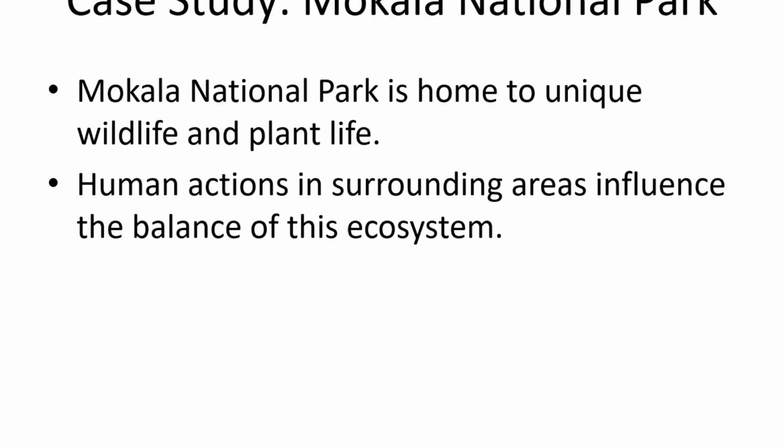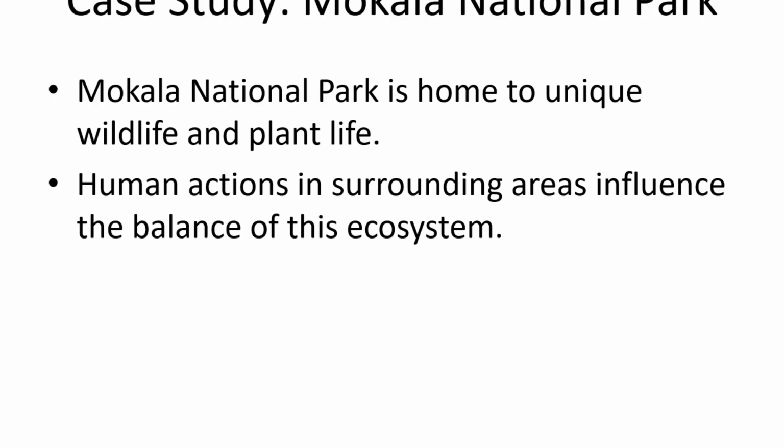Slide 4. Case study. Makalla National Park. Makalla National Park, located in Northern Cape, is home to a wide variety of plant and animal species. It represents a living example of conservation in action. The landscapes of Makalla include grasslands, savanna trees, and diverse wildlife, including giraffes, antelope, buffalo, and many species of birds.